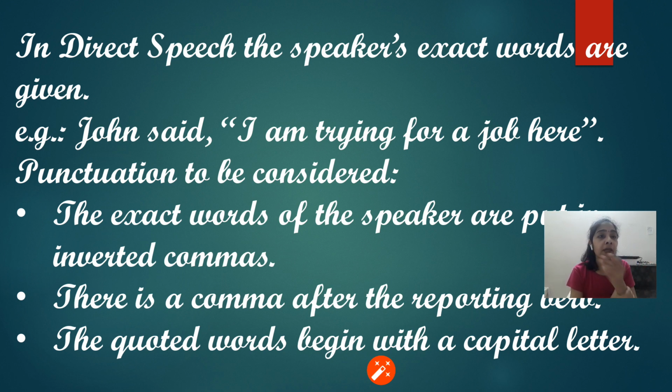Okay, now what are the special things we consider while writing something in direct speech? First is the punctuation. It's very necessary. The exact words of the speaker are put in inverted commas. Okay, they should be in inverted commas. And the second thing is the reporting verb. Now what is the reporting verb? The word that conveys what was said, what was reported, what was suggested, is called the reporting verb. For example, in "John said," said is the reporting verb.